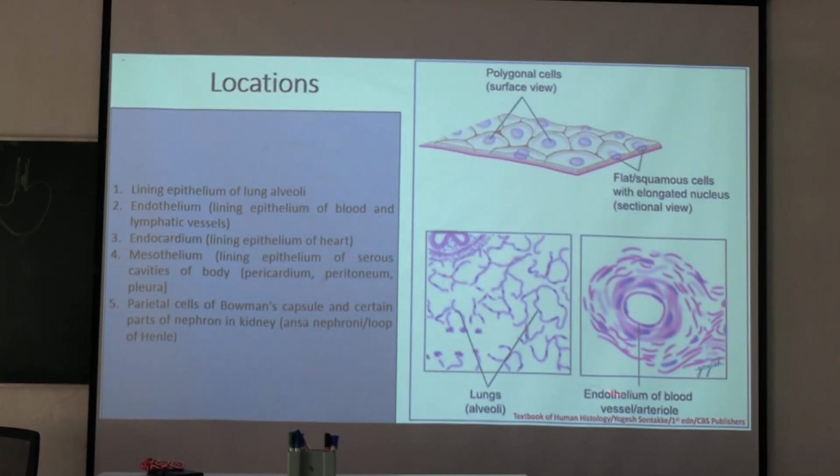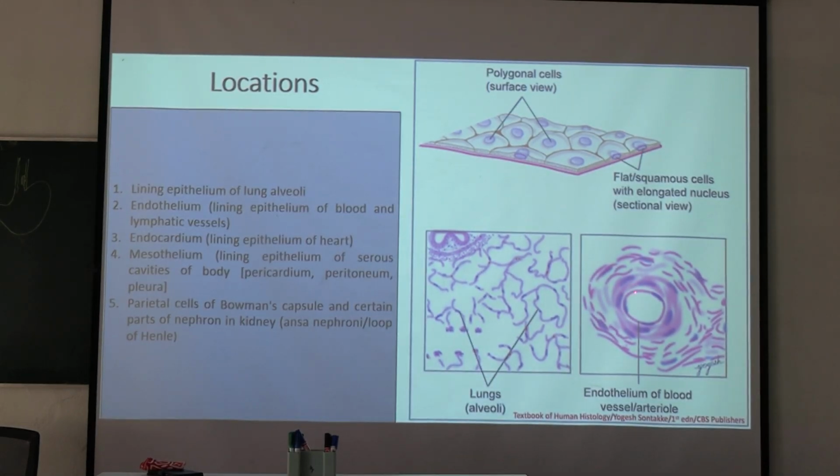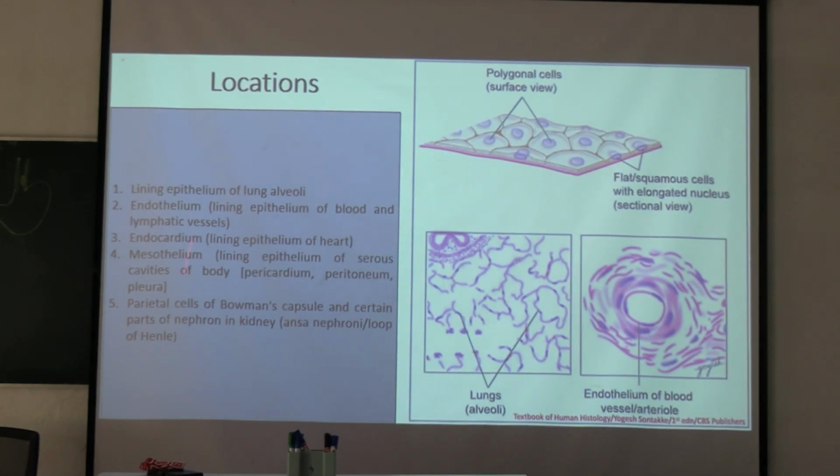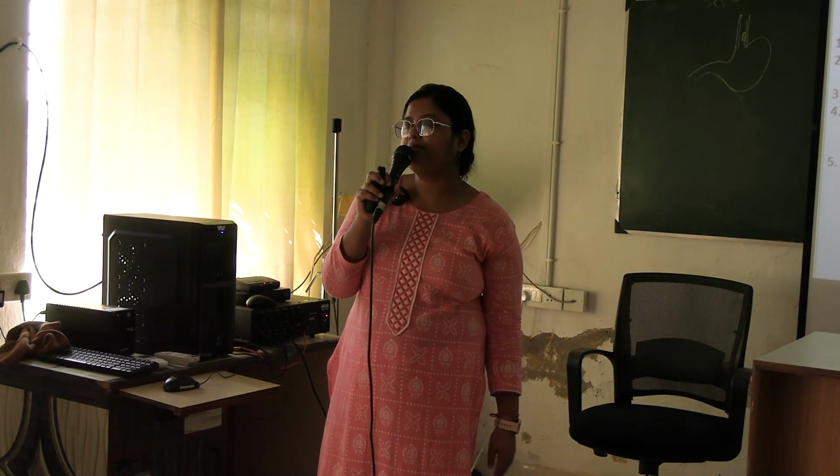And this is the endothelium of a blood vessel. The inner lining of the blood vessel is known as endothelium. That is also formed by flattened cells, and you can see horizontally flattened nuclei. Okay, understood? So what are the locations? Locations are very important, so write it down in your copy. Simple squamous epithelium: lung alveoli. We have slides of lung alveoli here; you have to see those. Everyone take out your copy and write it down. Simple squamous epithelium, example is lung alveoli.